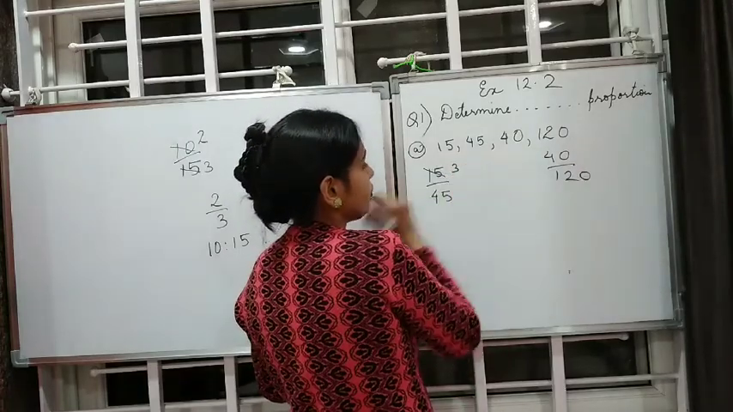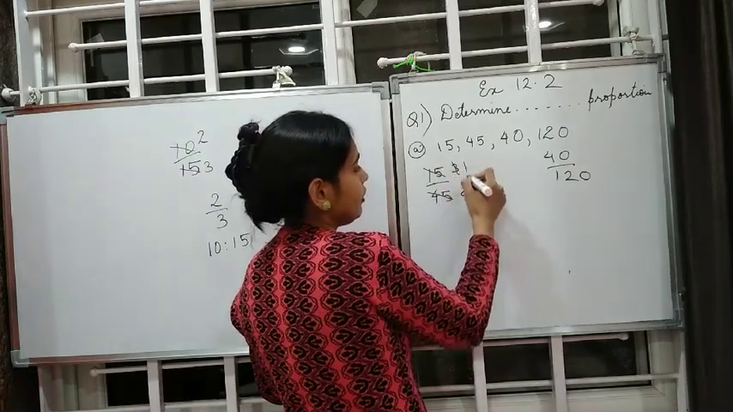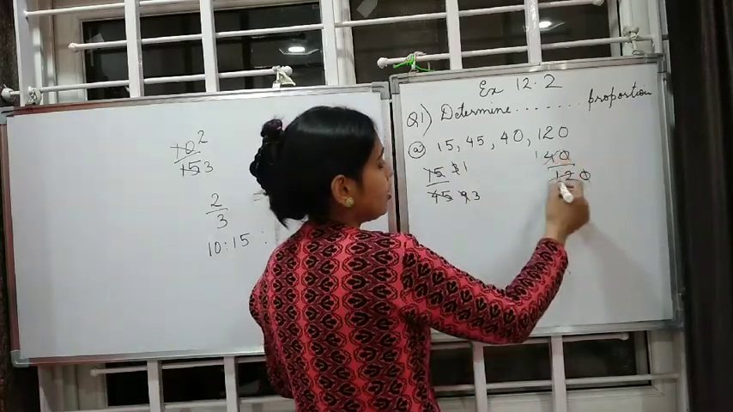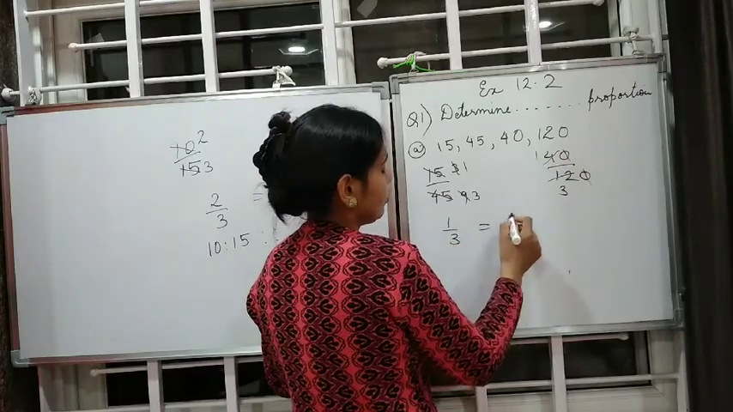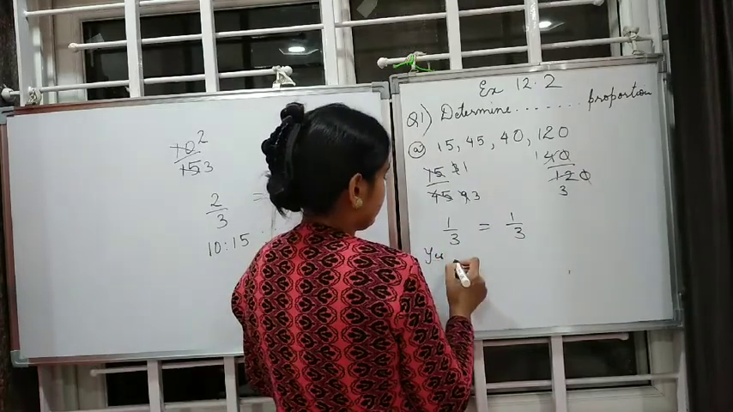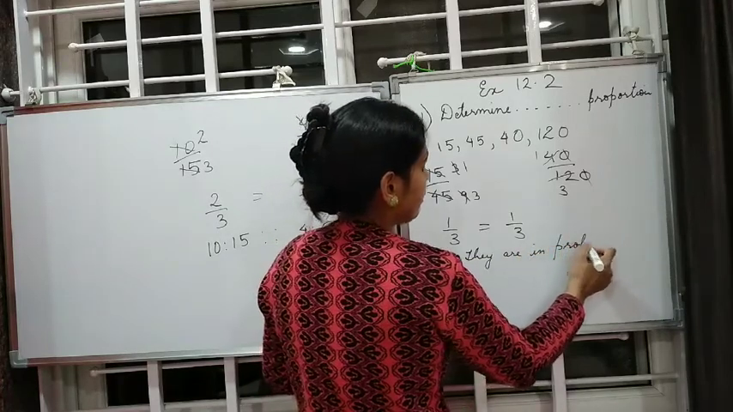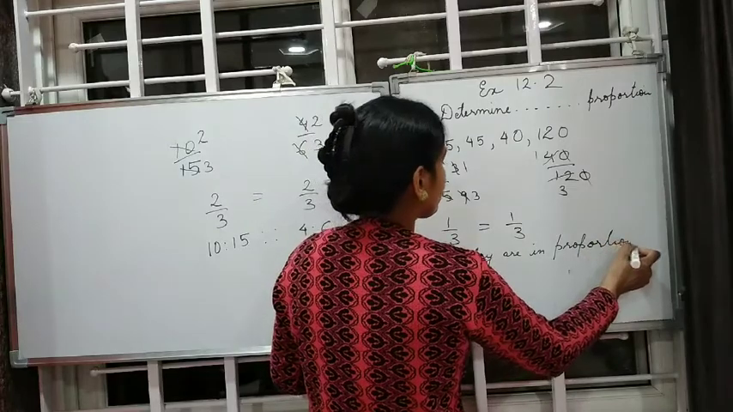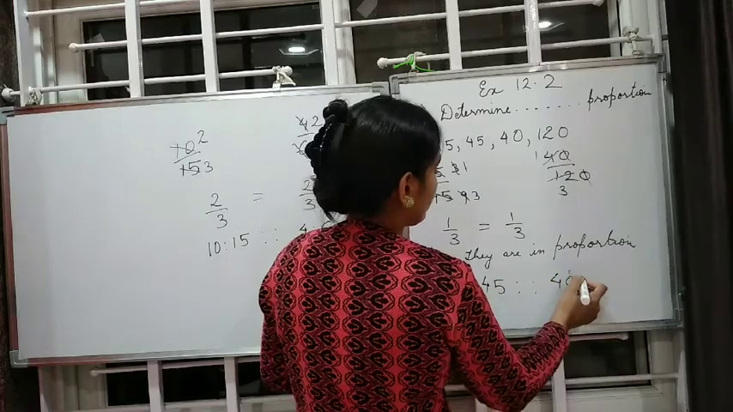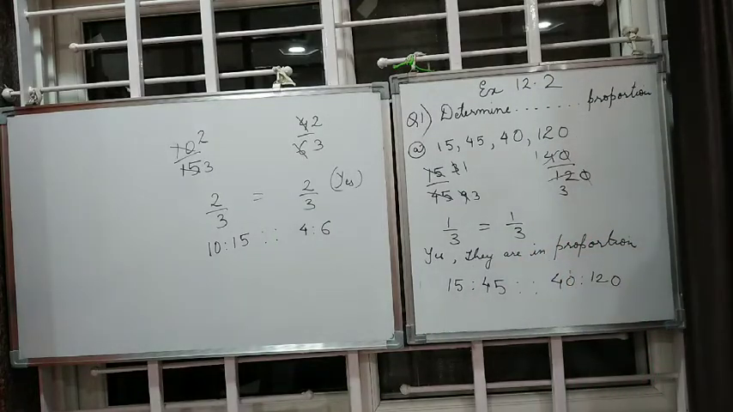So 5 3s are 15, 5 9s are 45. Both are still divisible by 3. 3 1s are 3, 3 3s are 9. 0 and 0 get cancelled. 4 1s are 4, 4 3s are 12. So 1 by 3 is equal to 1 by 3. So yes, they are in proportion. So we will write yes, the numbers are in proportion, and we write the proportion also as 15 is to 45 as 40 is to 120. So this completes the first one.